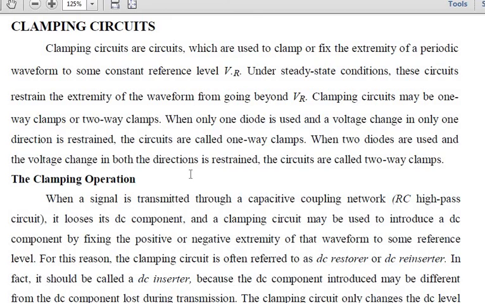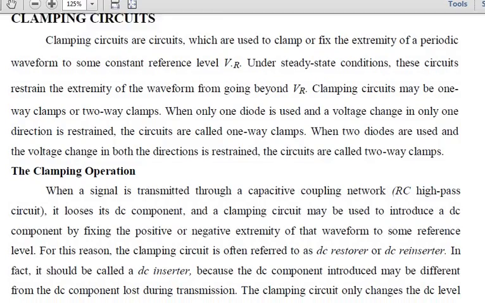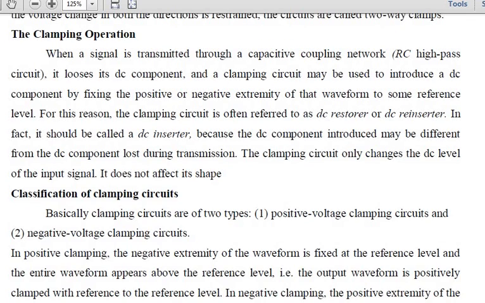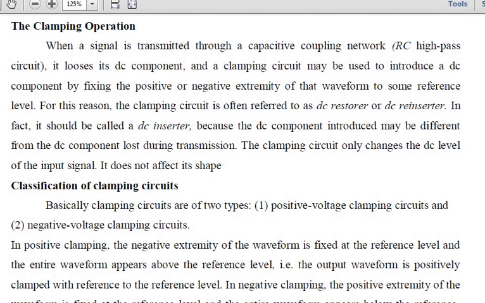Now we'll see how the clamping operation is actually done. We have seen the clipping operation, right? Lastly, we used a diode and a capacitor. Now we are going to see the clamping circuit. When a signal is transmitted through a capacitive coupling network, here also you will have the same network as an RC high pass filter, with a capacitor followed by a diode.